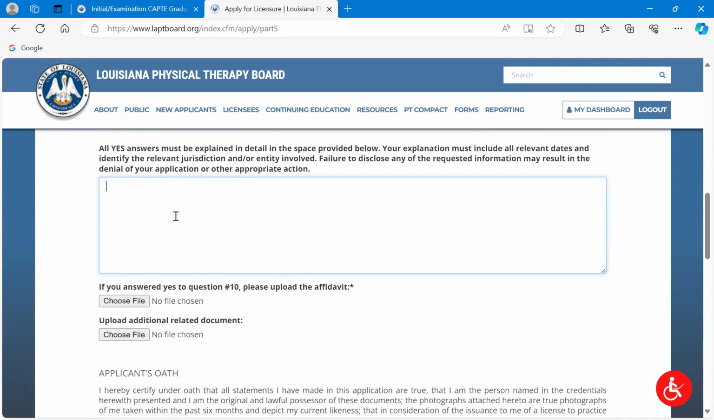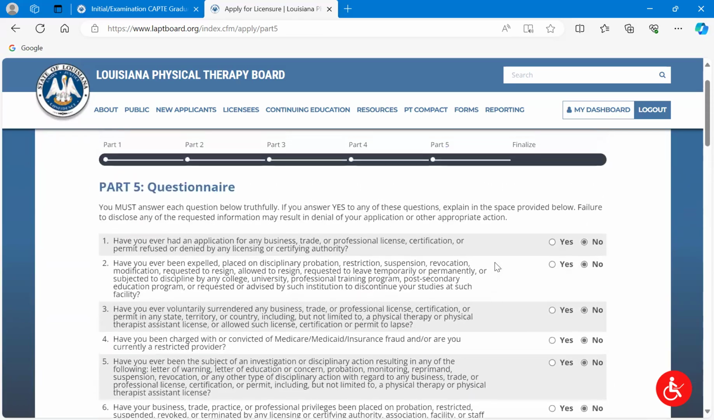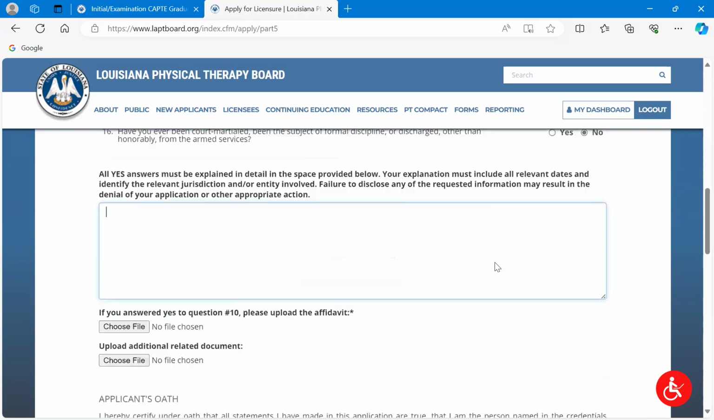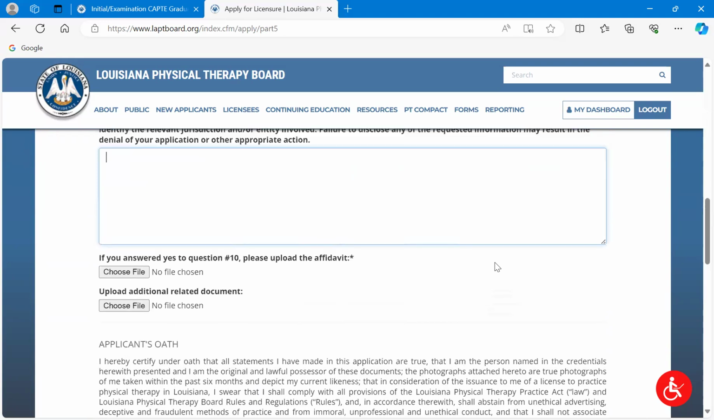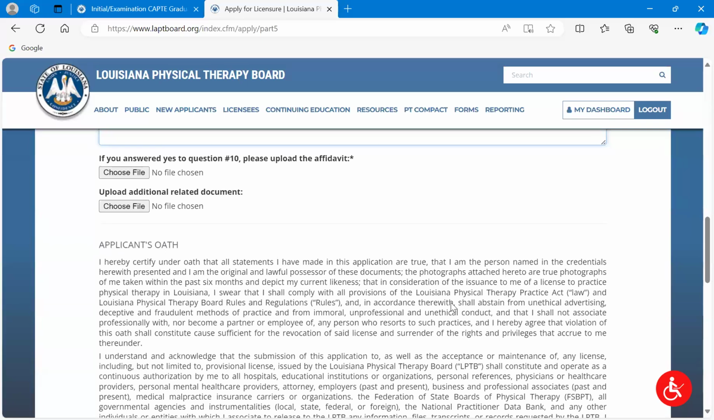So after you have answered and provided your statement there, then in question 10, we're asking that you provide an affidavit, which if you've gone through any of this process, you should be familiar with. And then after that, we also have an additional upload field, and that's just if you want to share more information with us. I'm just making sure I check no on all those, so we'll be able to continue. Then you can add an additional document. And then below that, we have the applicant's oath.